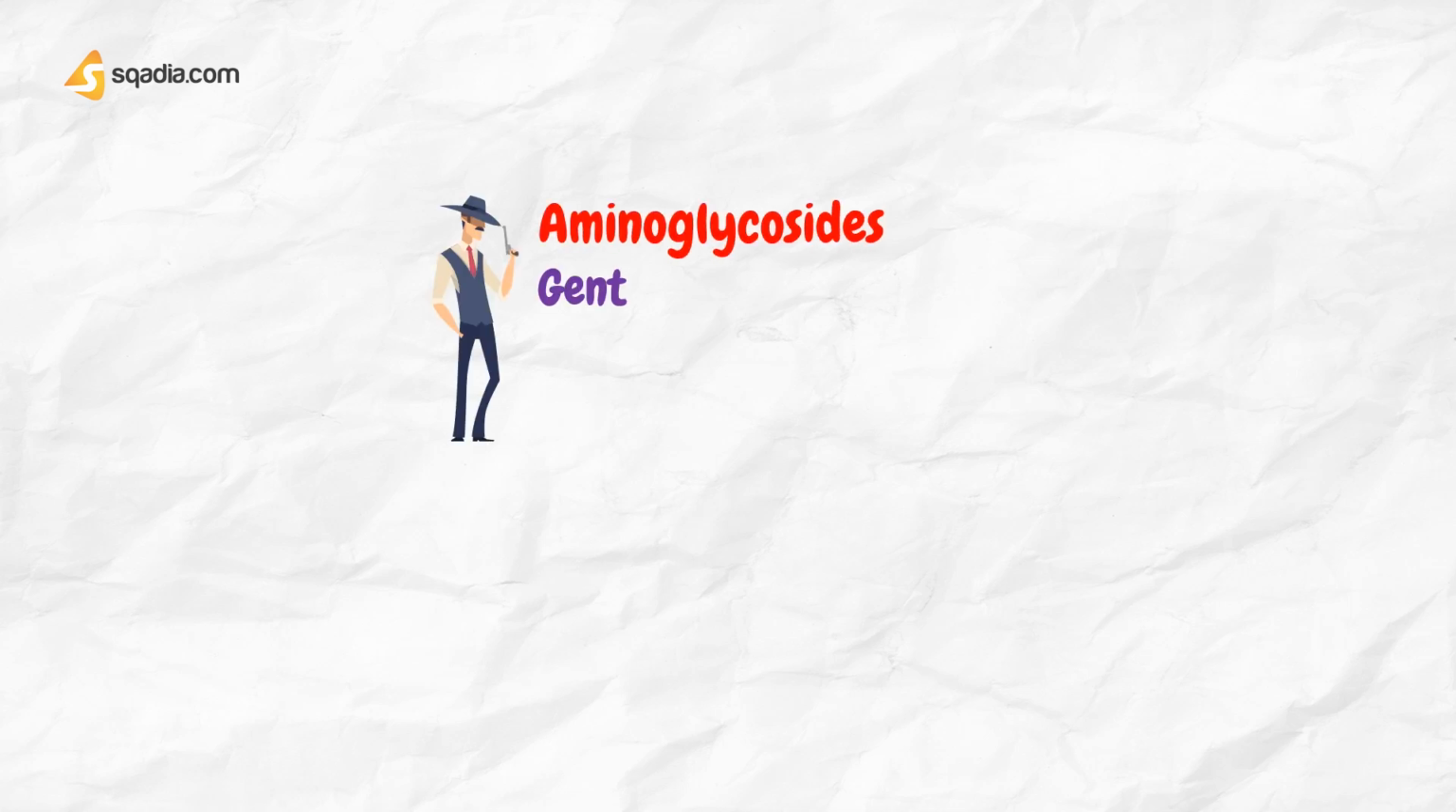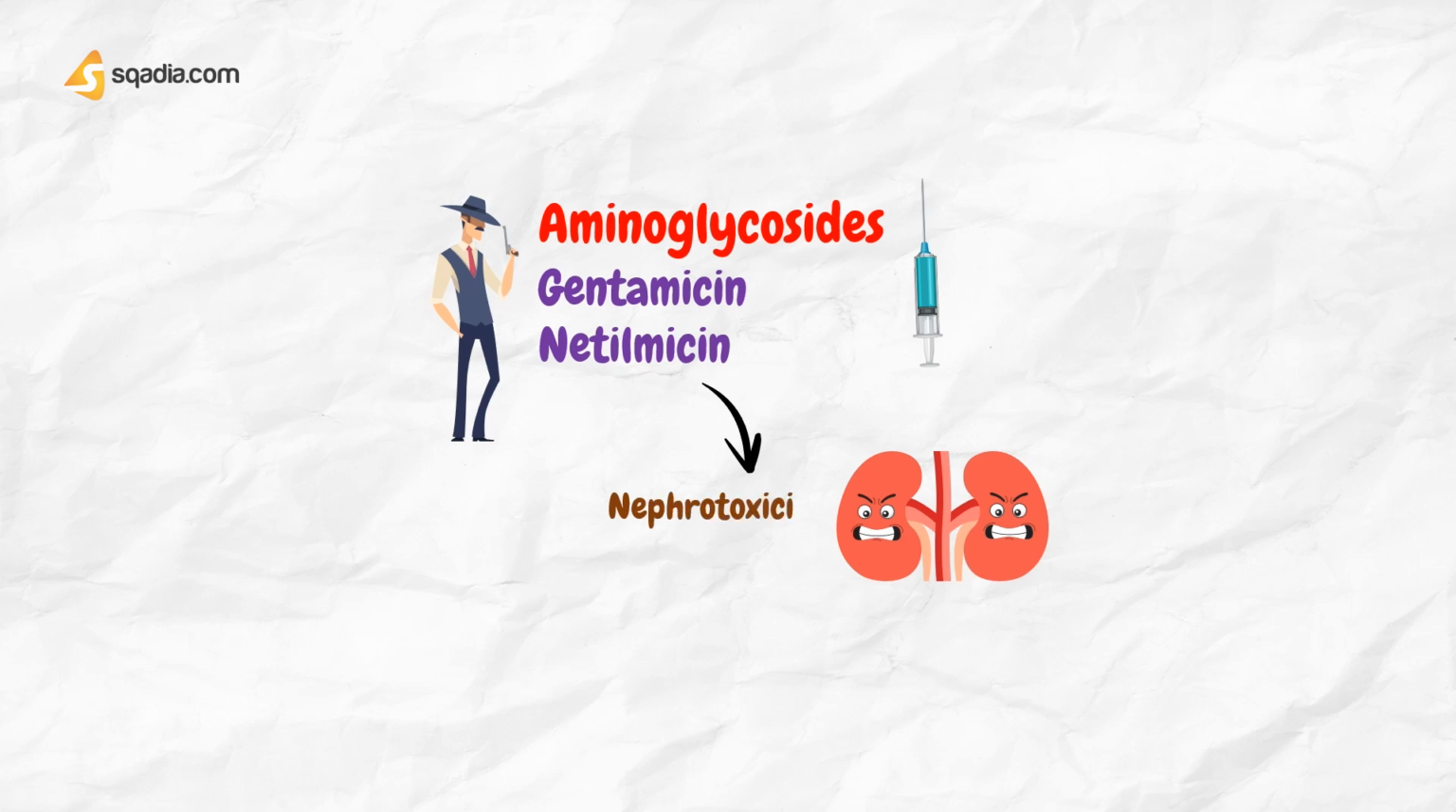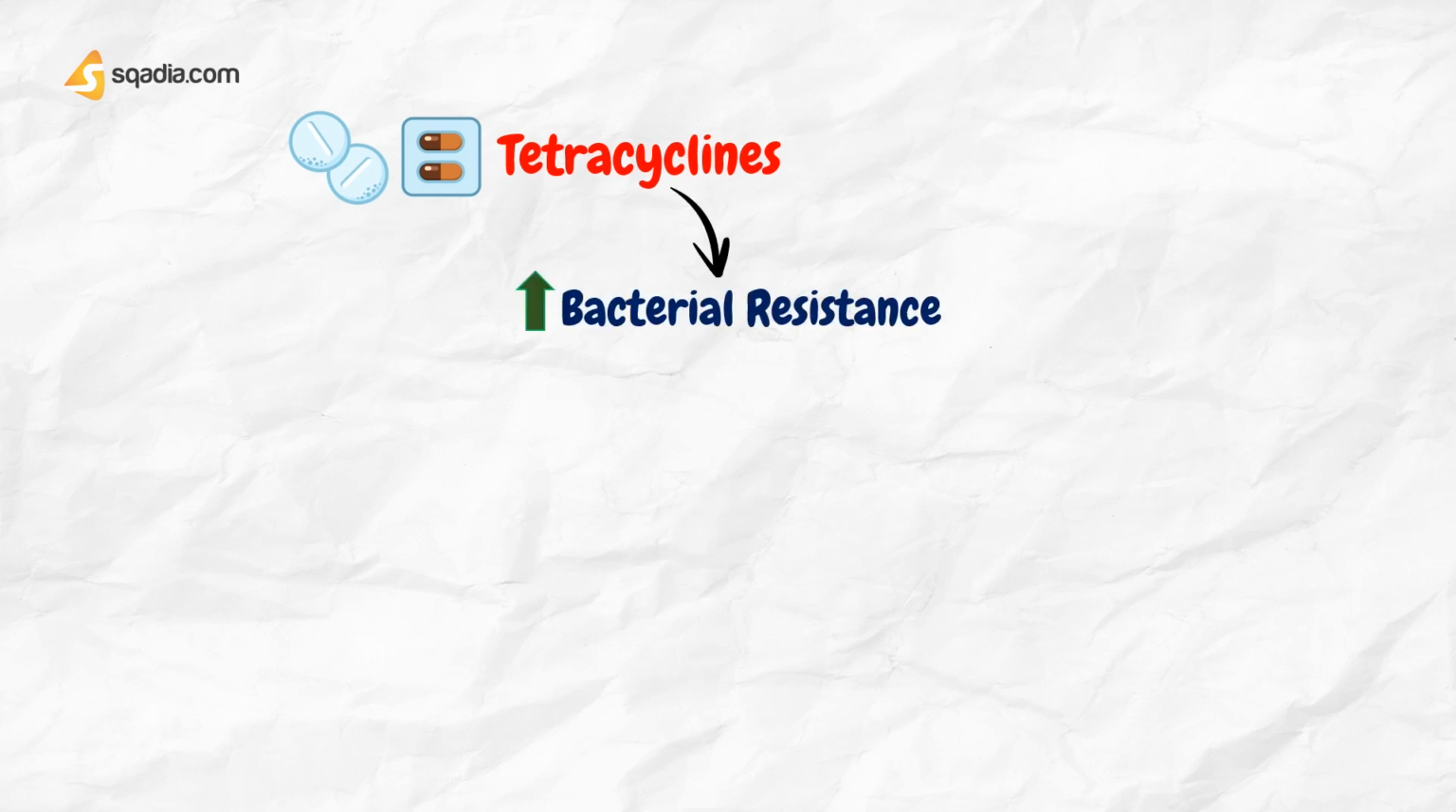The aminoglycosides, such as gentamicin, must be given by injection. They are valuable drugs in the treatment of severe infections, but are likely to produce nephrotoxic and ototoxic effects. The tetracyclines are orally active, wide-spectrum antibiotics, but increasing bacterial resistance has reduced their usefulness.